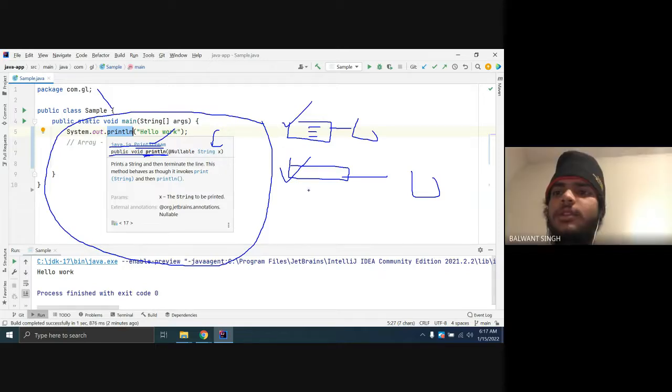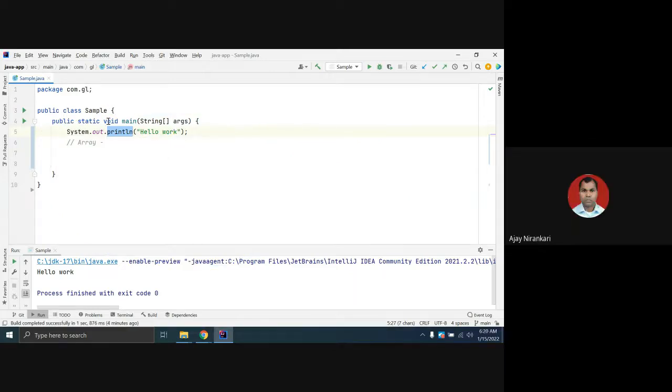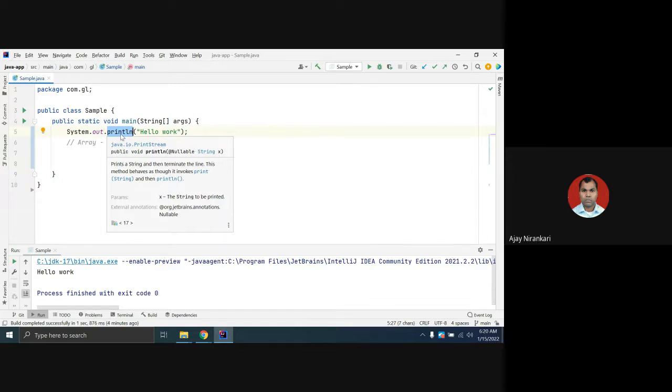Let us take an example: our one class, PrintStream. This is one class in Java, and it offers a function like println, which prints output. This is one example of a Java API, which we use for printing any message. We are using println, so println is a function. Generally Java calls this a method.